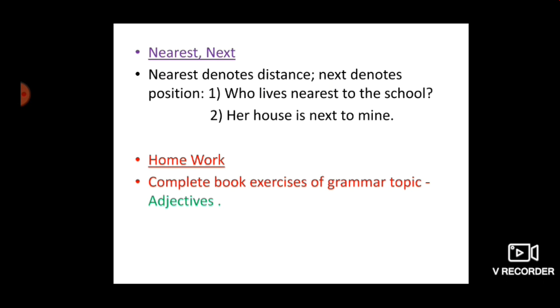Okay children, let's come to the last point, that's nearest and next. Nearest denotes distance and next denotes position. Keep in mind, when you are talking about distance, you have to use nearest, and when you are talking about position, then next. Who lives nearest to the school? That's distance. Then, her house is next to mine. This is position. Just next to my house, her house is there.